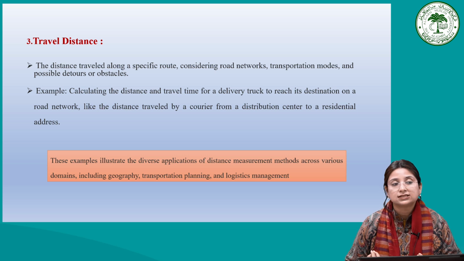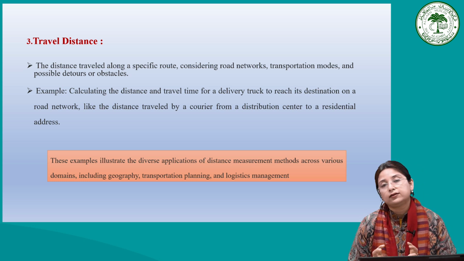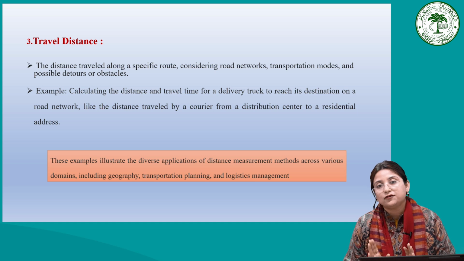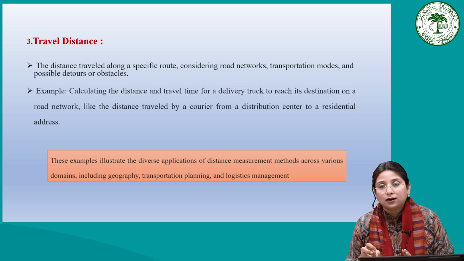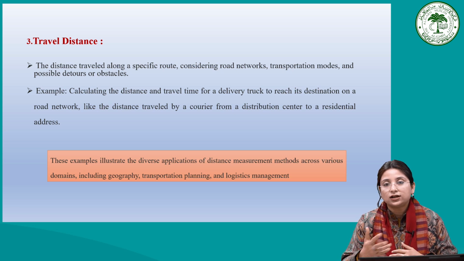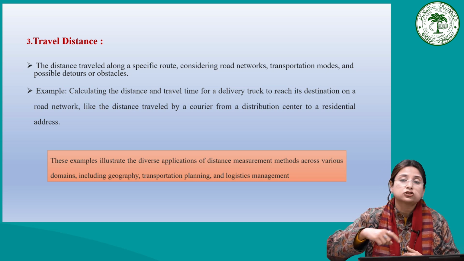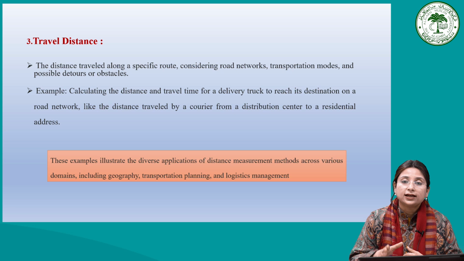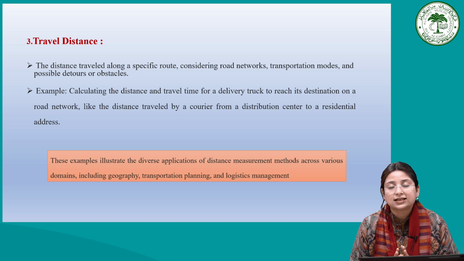As an example, consider calculating distance and travel time, because whenever we plan to go anywhere, we usually check Google Maps for the distance between where we are starting and our destination. After seeing the distance, we see the different road networks or routes through which we can reach our destination. Then we see in what time we will reach it.